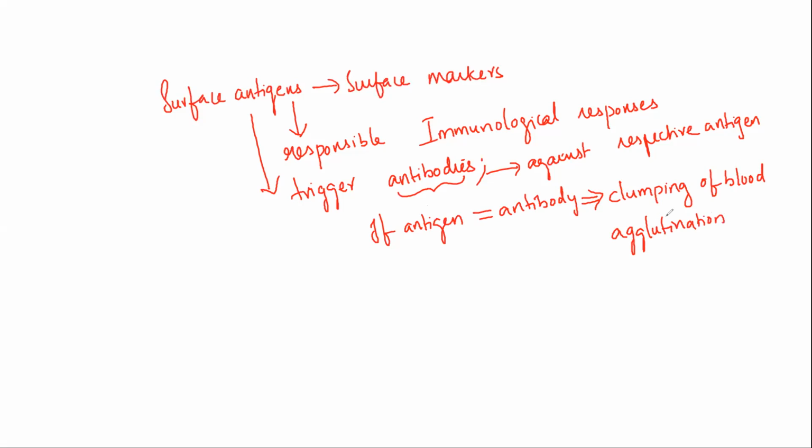And during the clumping of the blood, this results in hemolysis of your RBCs, which is nothing but your RBCs getting ruptured. So this is dangerous. So before blood transfusions, we have to check the blood types.